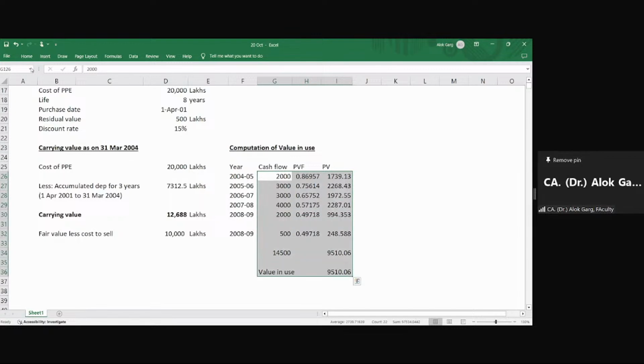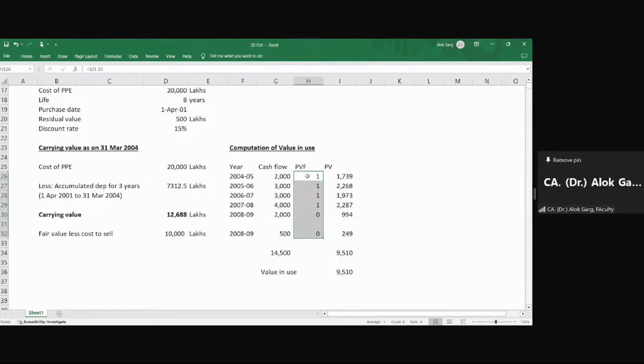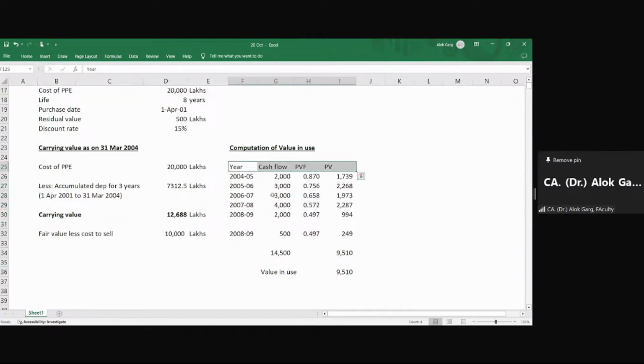Any doubt on the calculation of value in use? Pretty simple. ये तो आप बहुत टाइम से कर रहे हैं वैल्यू इन यूज की कैलकुलेशन. You are doing this calculation since a long time.